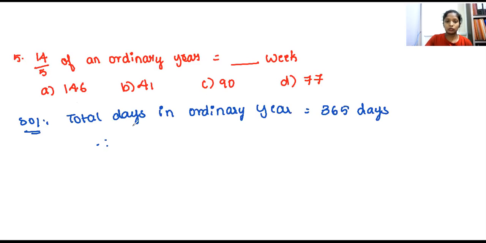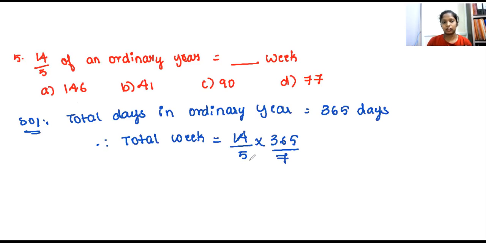Therefore, total weeks is equal to 14 by 5, which they have already given in the question, into 365 divided by 7. Why 7? Because in a week there are 7 days, isn't it? That's the reason I'm writing 7.